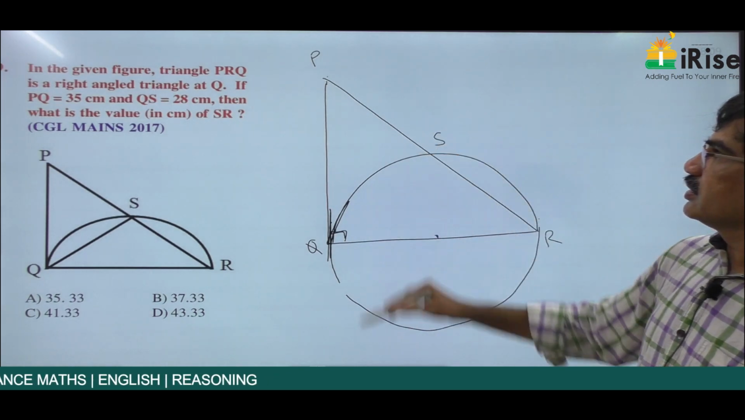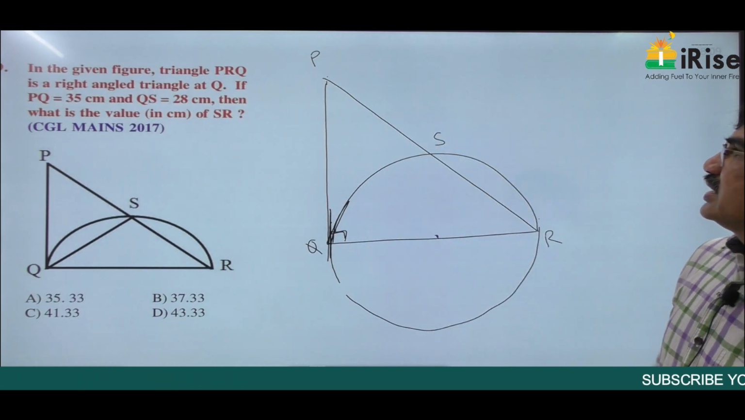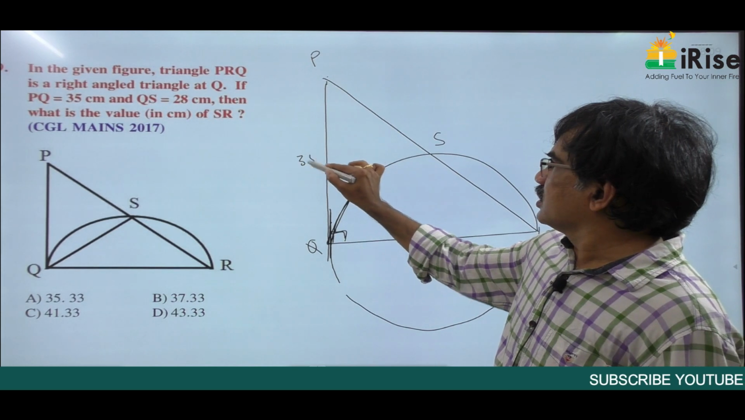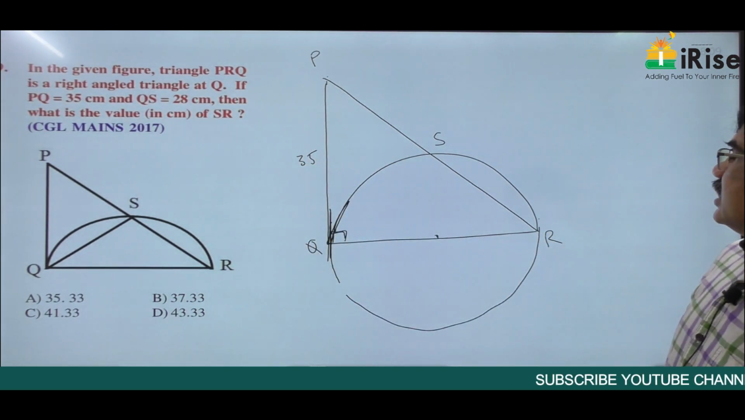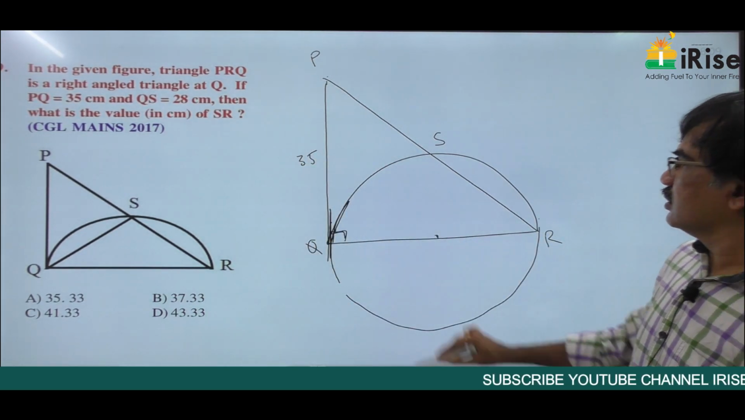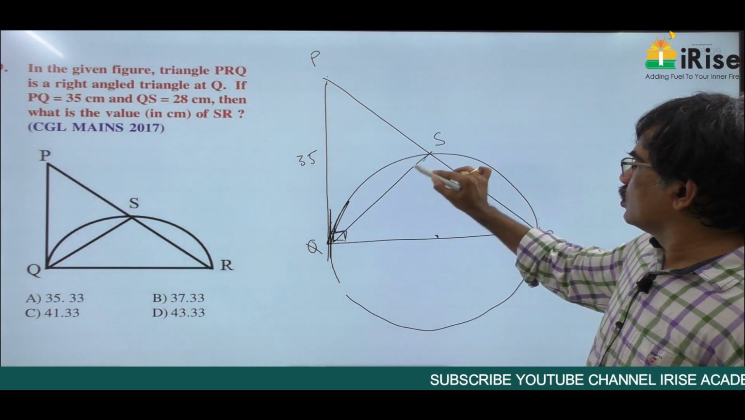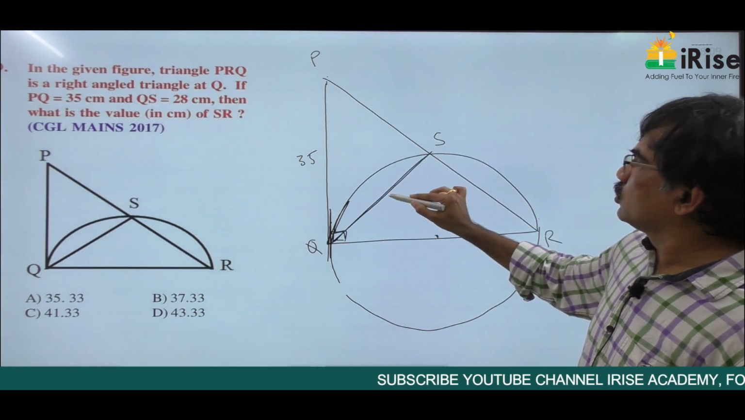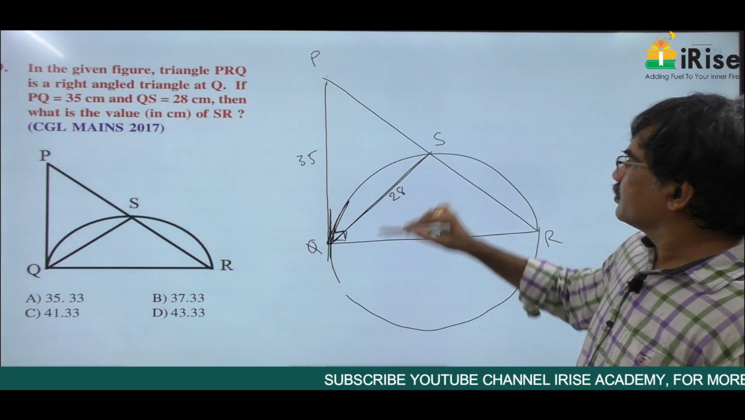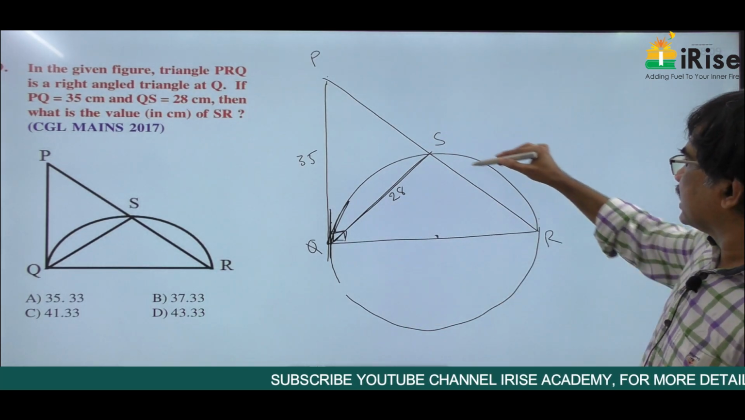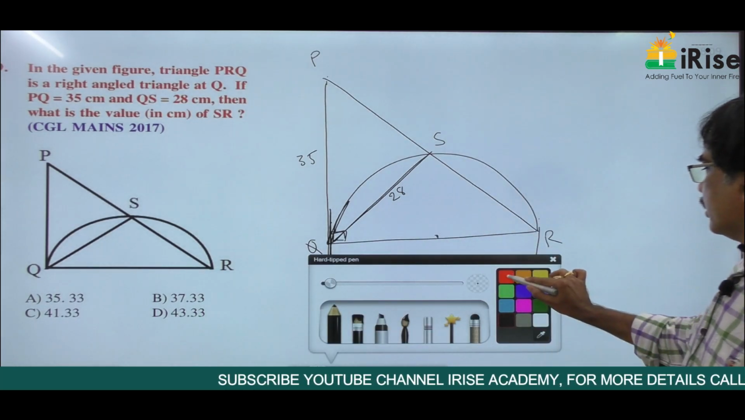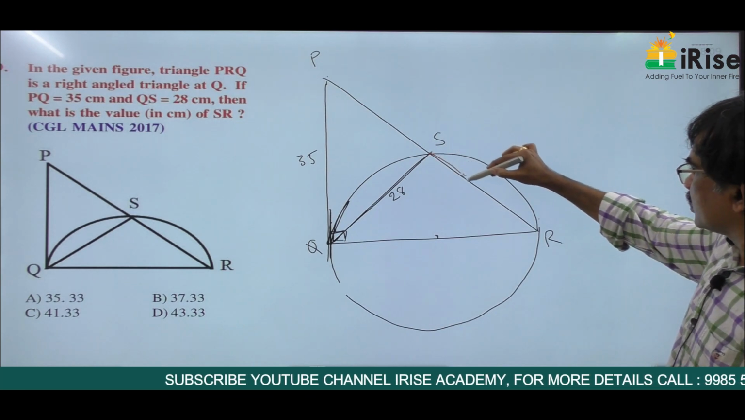This is S point. If PQ is equal to 35 centimeters, this is 35. QS is equal to 28 centimeters. Then what is SR? So we have to find SR, this distance.